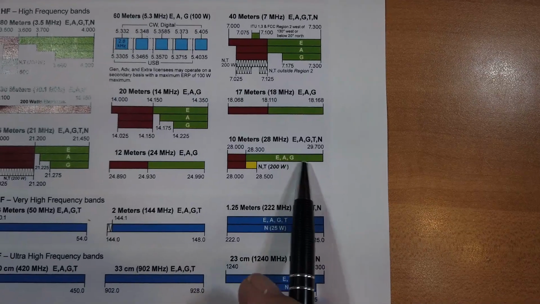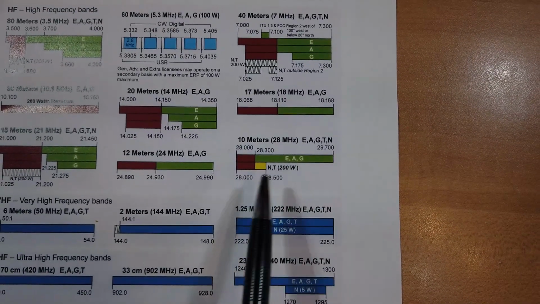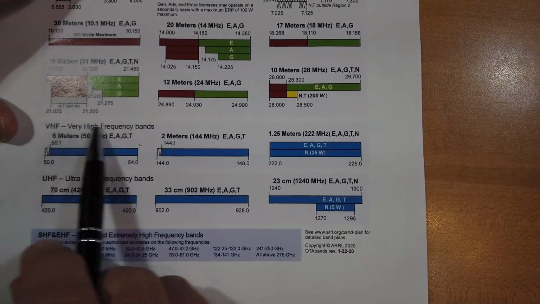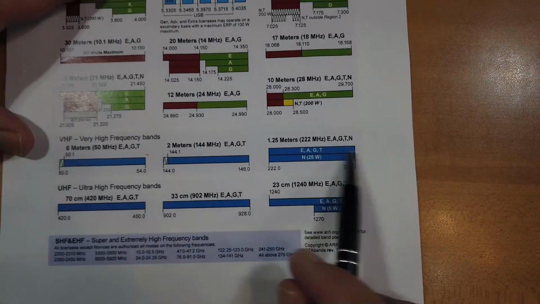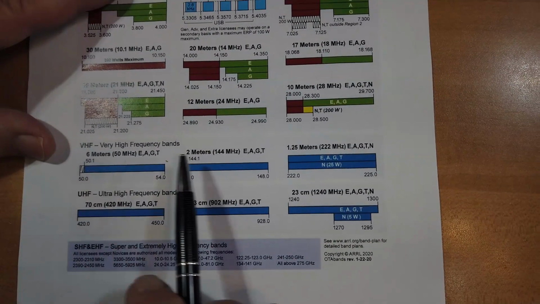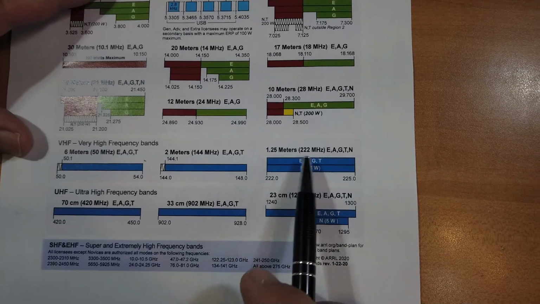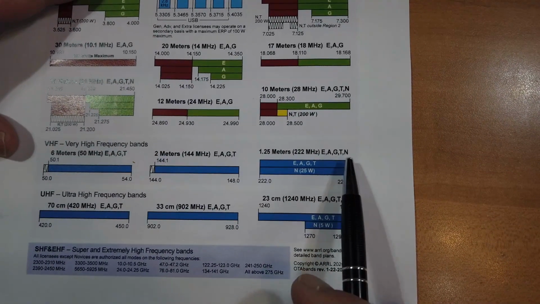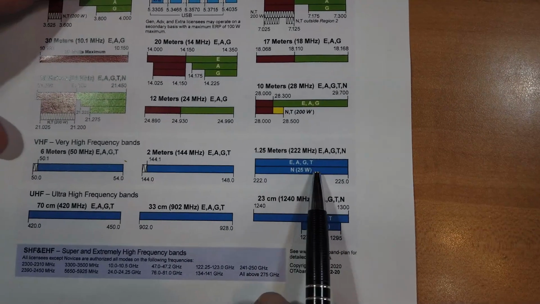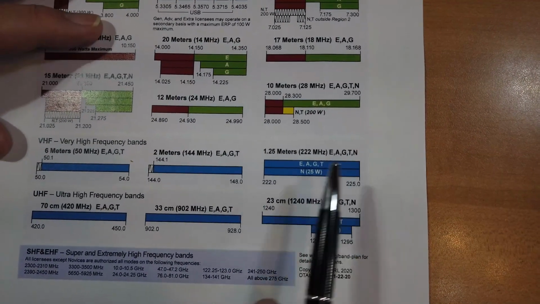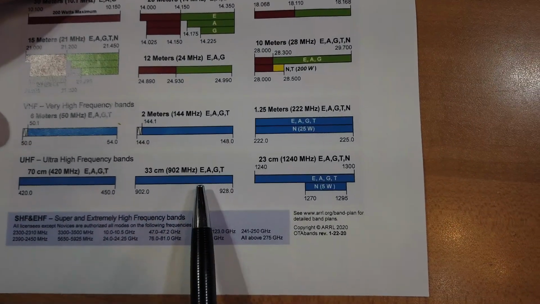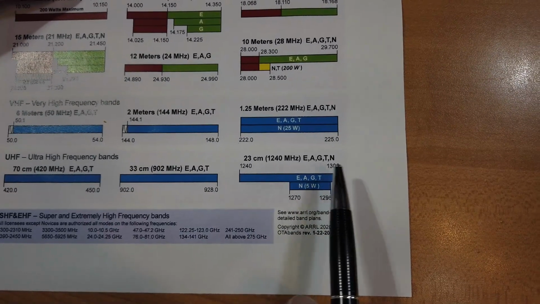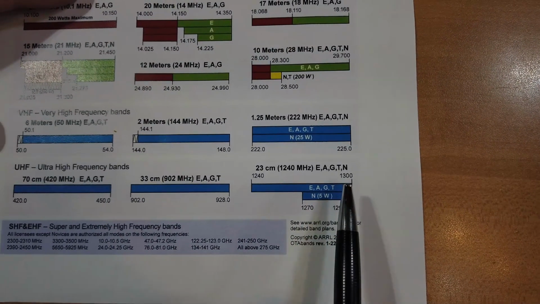Note that although there is an FM portion of this band, it's not anywhere that the novice or tech can get to it, okay? Now, VHF, the technicians have all frequencies, so you've got 6 meters, 2 meters. Now, on 1.25 meters, the novice can also operate here with 25 watts, okay? And then as you go up ultra high frequency into here and 23 centimeters where we're getting into microwave, there's a little novice portion right here.